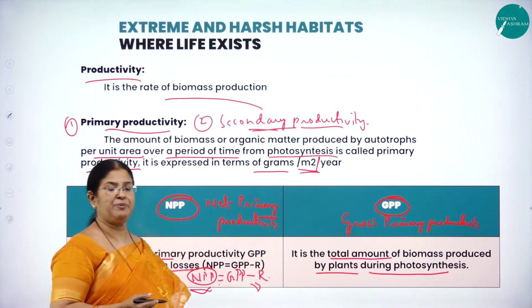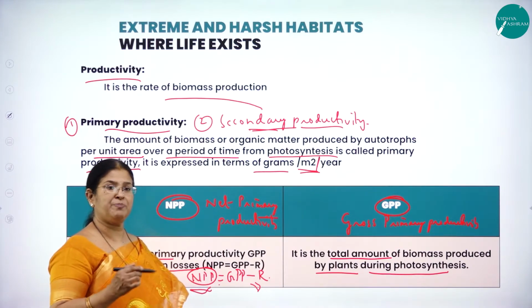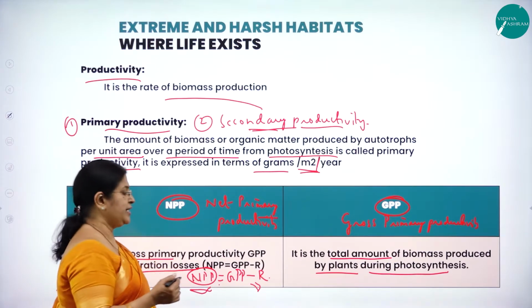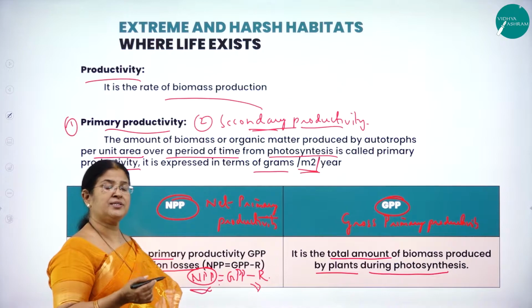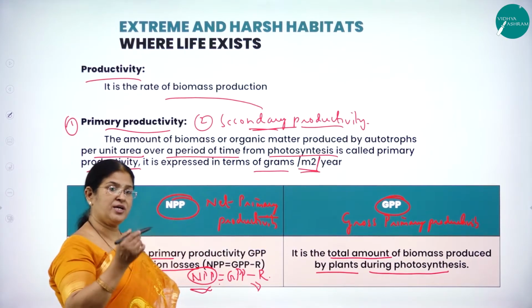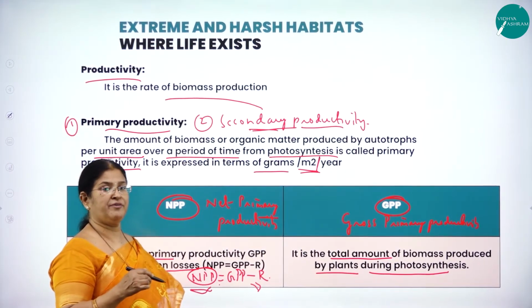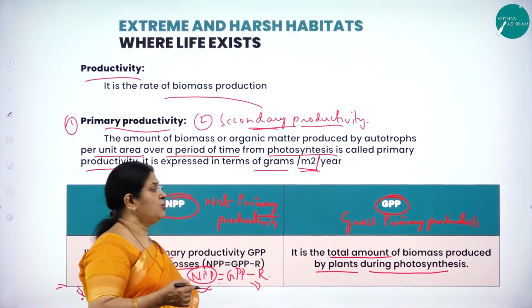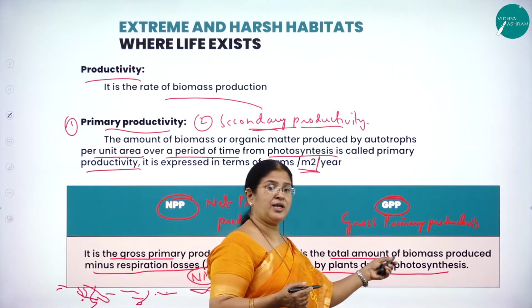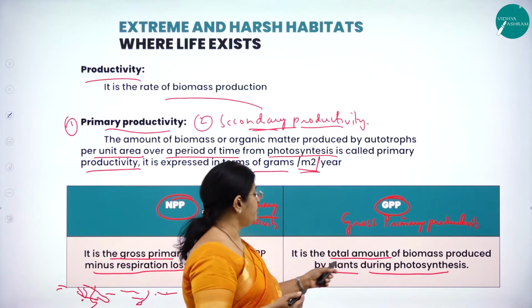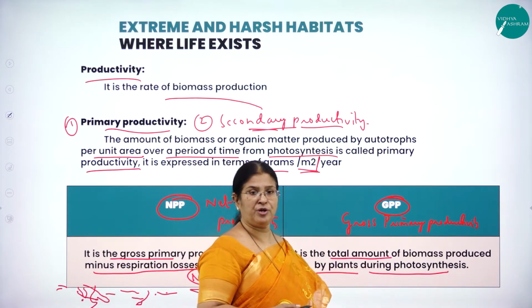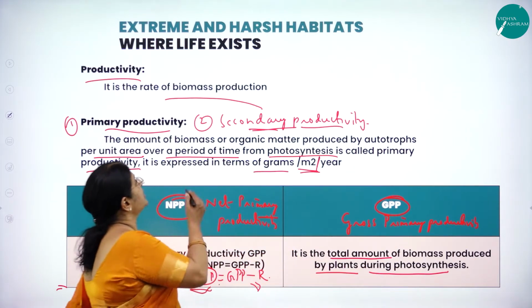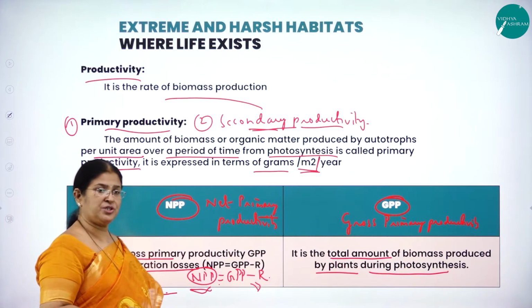How do we calculate NPP? NPP is equal to GPP minus R. That is, net primary productivity is equal to gross primary productivity minus respiration loss. What is GPP? It is the total amount of biomass produced by plants during photosynthesis. So these are the very important terms which you should understand.